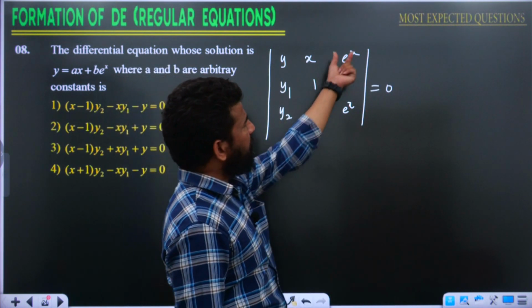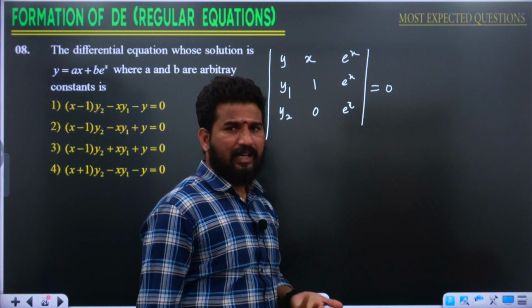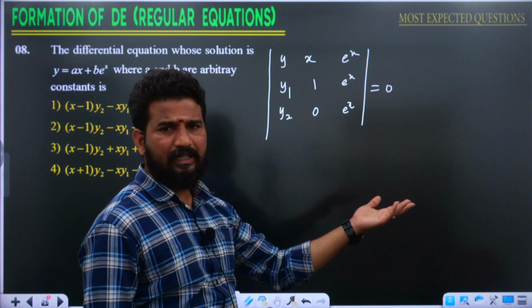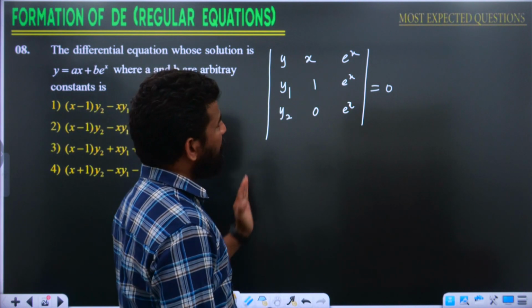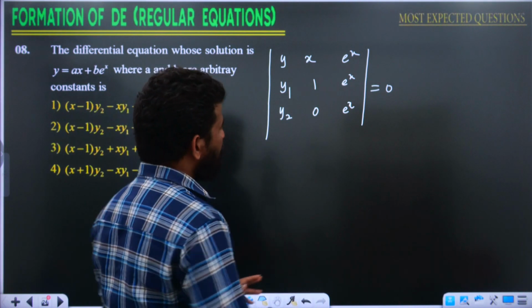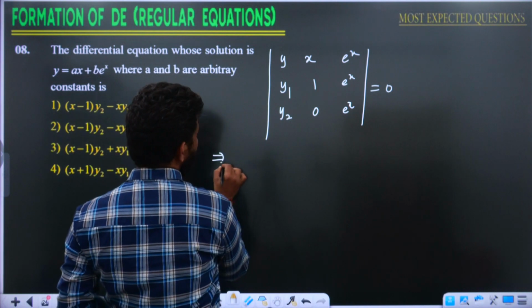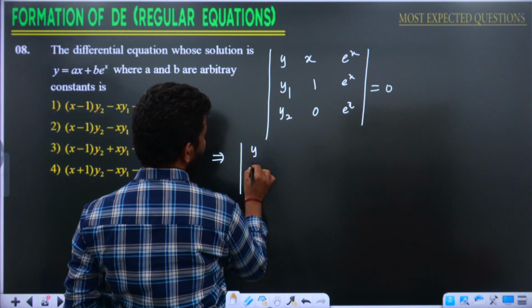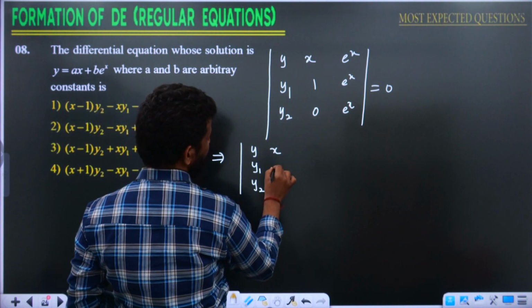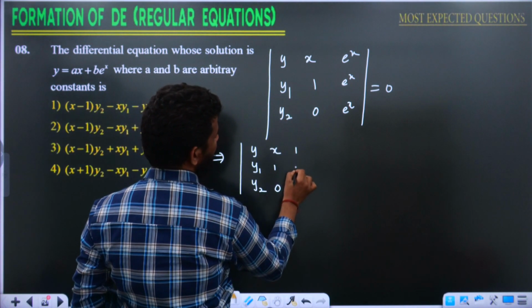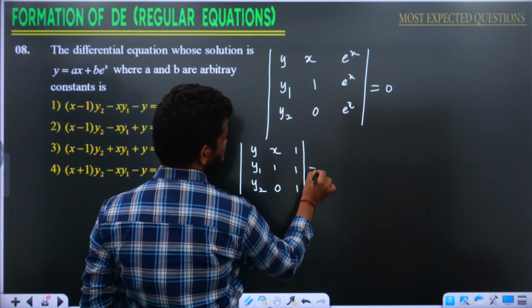When you find any column with identical values, you can bring that common value outside of the determinant. Then the same determinant is going to be written like this, e power x times the determinant of y, y1, y2, x, 1, 0, 1, 1, 1 is equal to 0.